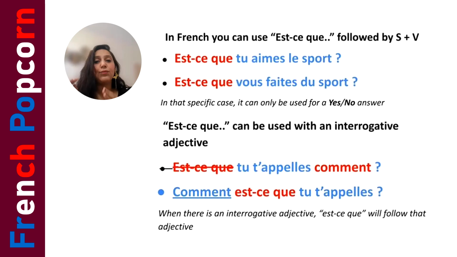Comment est-ce que tu t'appelles? That's why we cannot say "est-ce que tu t'appelles comment?" We have to say it this way because comment is an interrogative adjective, right? We have to start the sentence with the interrogative adjective, then add est-ce que, and after that the rest of the sentence, the subject, the verb, etc. I hope you will understand.